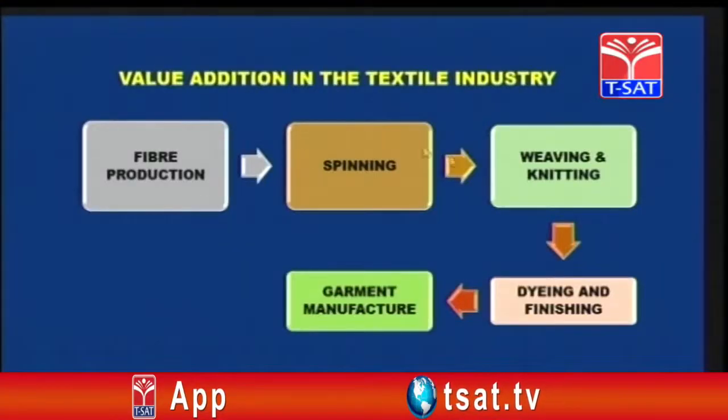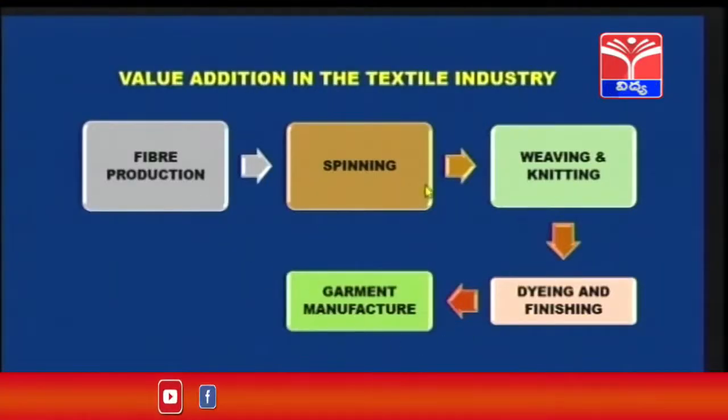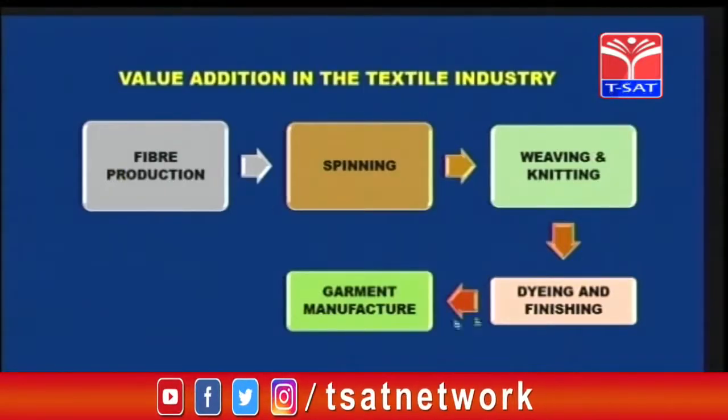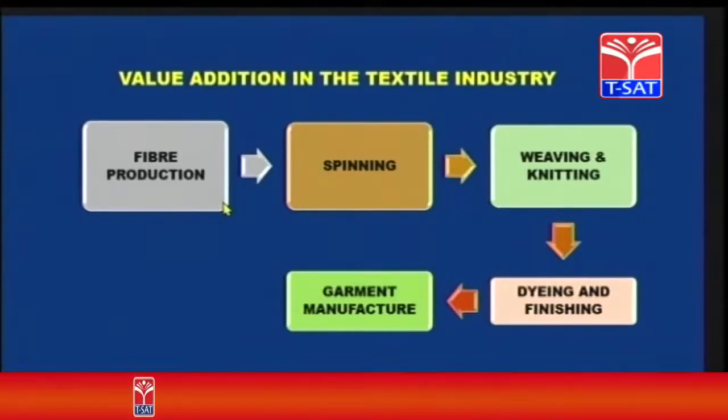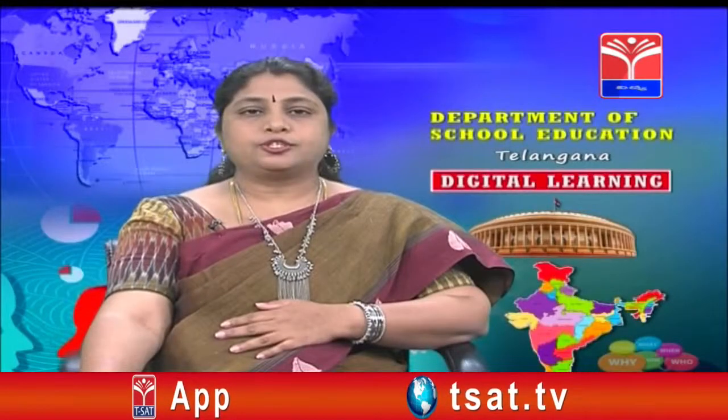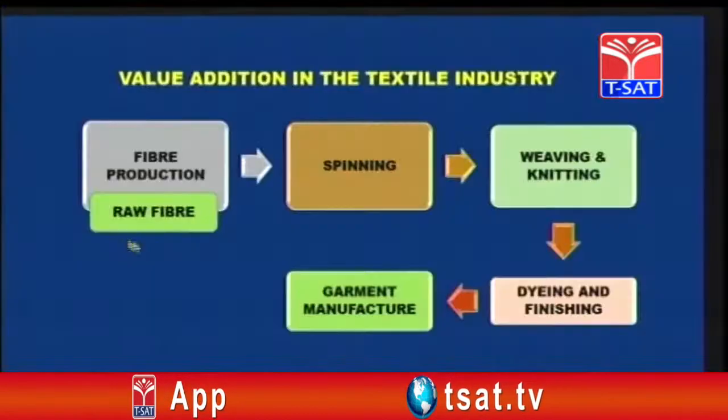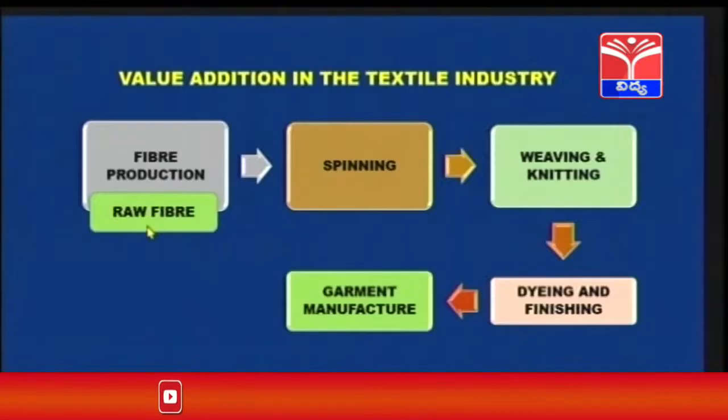So you can see here, this is the process of production. It starts from fiber production and finished good is garments. So fiber production, it is produced in the agriculture sector. For example, cotton. So even raw fiber, that is raw cotton also can be sold in the market.